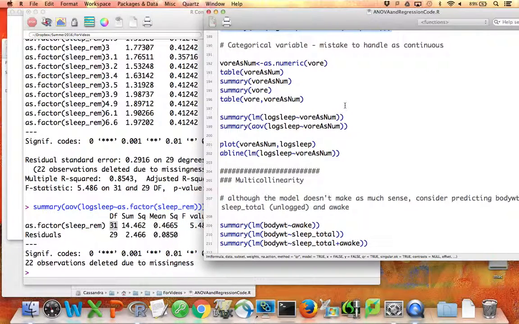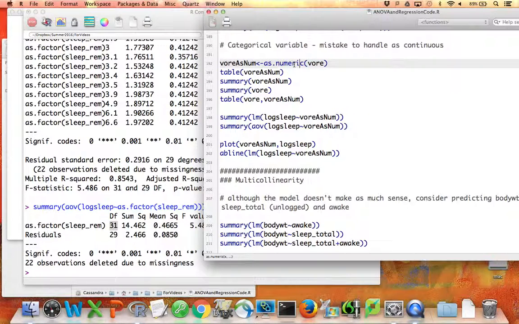But the problem also goes the other way. If you have a categorical variable, it's a mistake to handle it as continuous. I think this is a more common error. You'll often have a variable in a data set that's categorical, but the values are labeled 1, 2, and 3. And if you read those in as numeric, R is going to assume that's a numeric variable as opposed to a categorical. So to show you what could happen here, I'm going to create something called vor as num, which is going to be a numeric version of the vor variable.